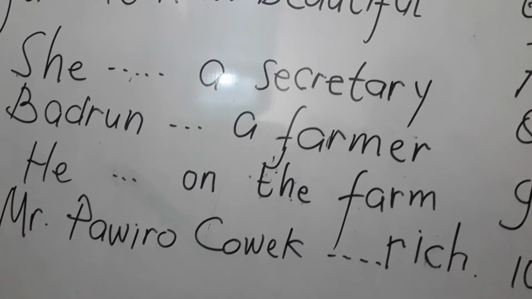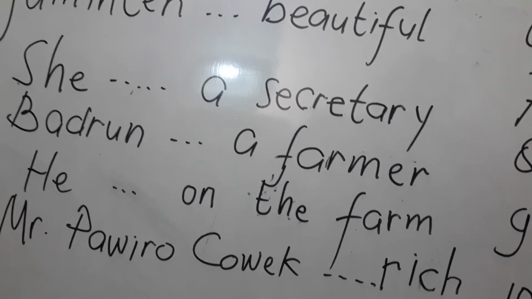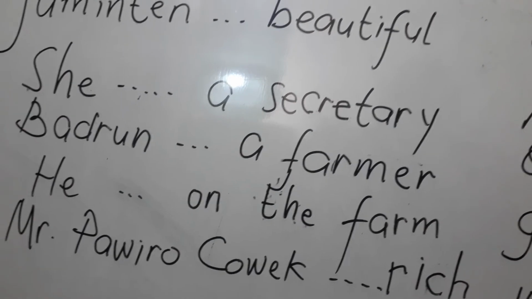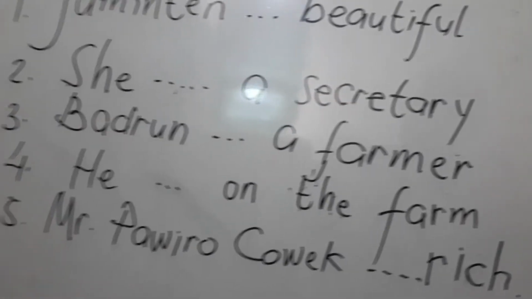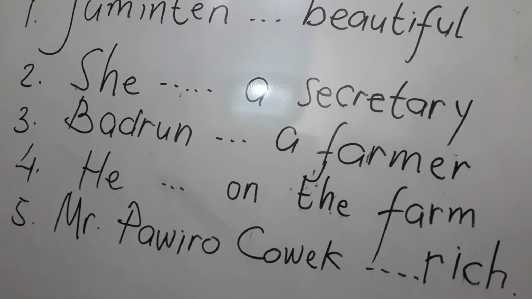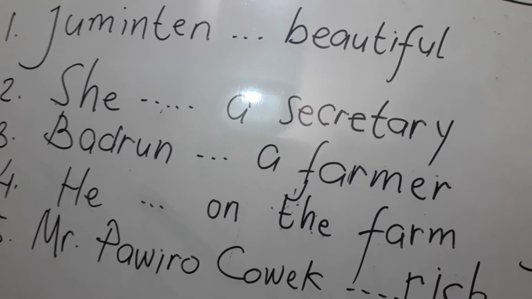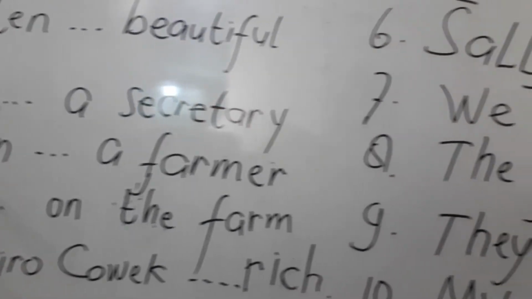Okay. I hope you can also make some sentences using to be here. Is, am, or are. Alright? Number 1 to number 5, the subject is singular. That's why we use is. And then let's go on to number 6.